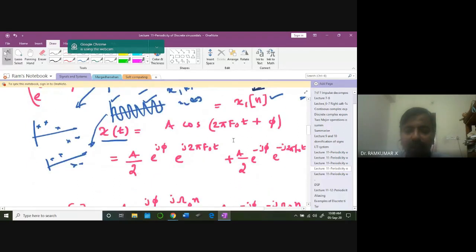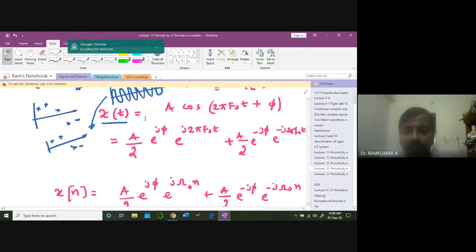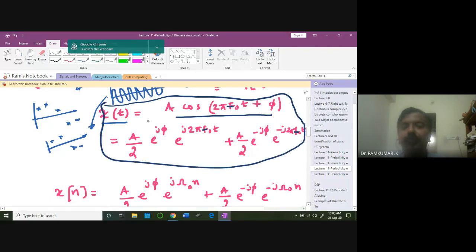Now x of t, I'm going to take a waveform something like this: x of t equals A cos(2 pi f naught t plus 5). Let us take it as continuous time domain, where f naught is the small f naught. I can write this waveform in terms of the Euler identity: A by 2 e power j pi e power j 2 pi f naught t, plus A by 2 e power minus j pi e power minus j 2 pi f naught t. Anybody having difficulty in understanding this term? Everybody with me here? Anybody having difficulty in visualizing these two expressions clearly?